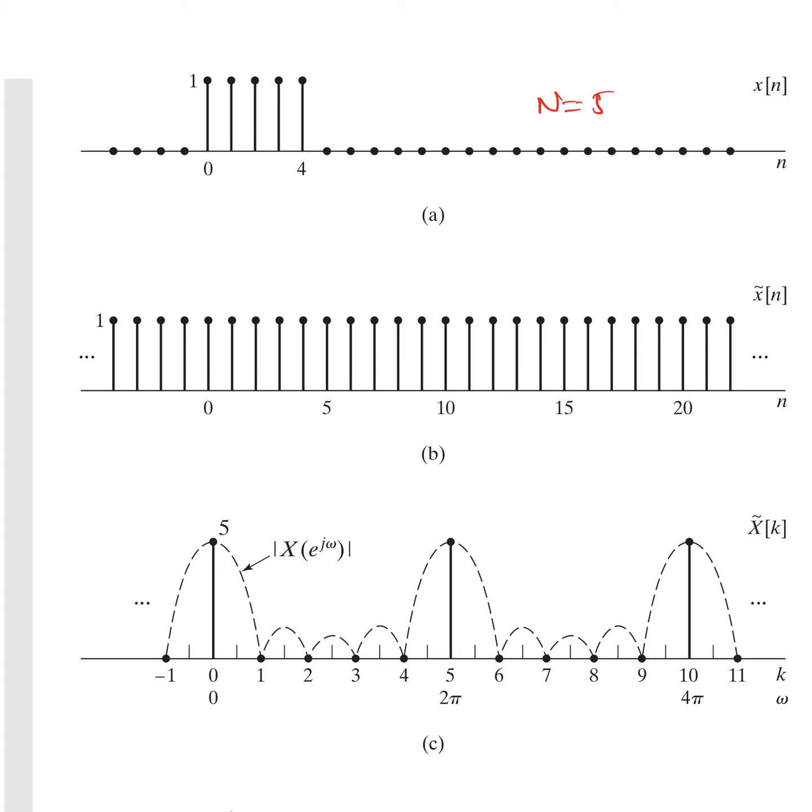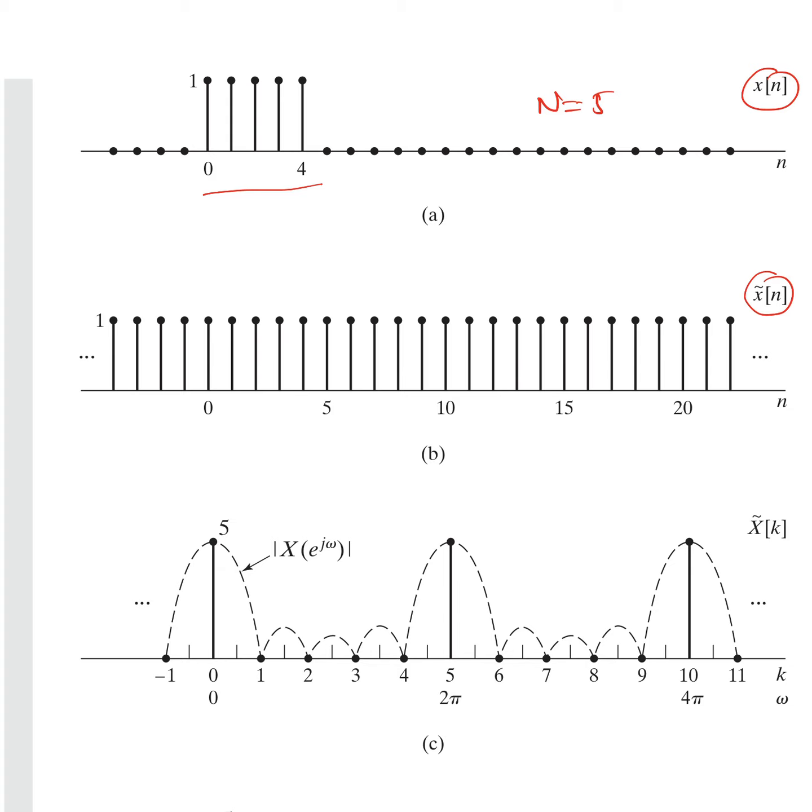So using the modulo formula, given this finite duration sequence x of n, we can compute a periodic sequence x tilde of n, right? Since it has the value 1 for 0 to 4, it will have a value 1 at each and every sample. So x tilde of n is represented by this.